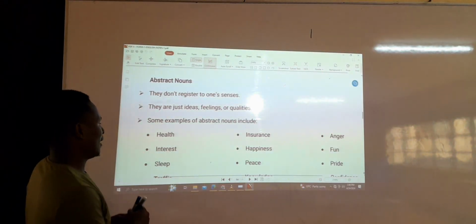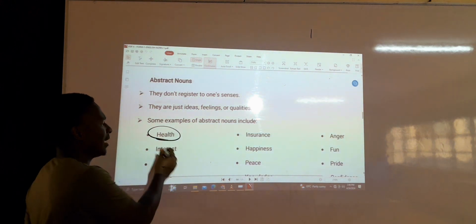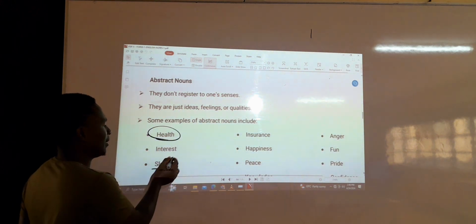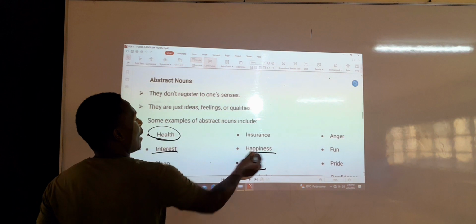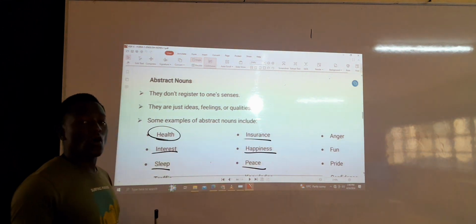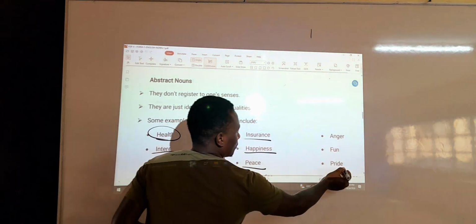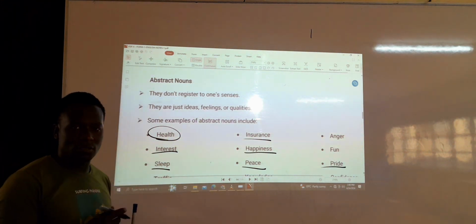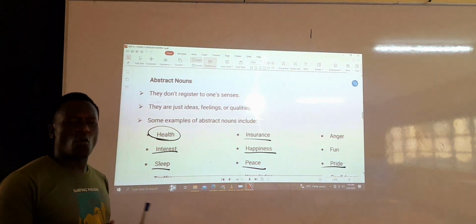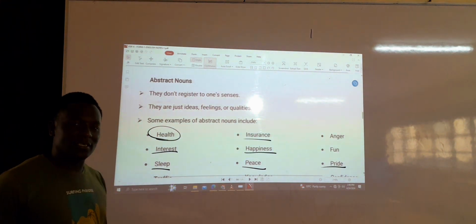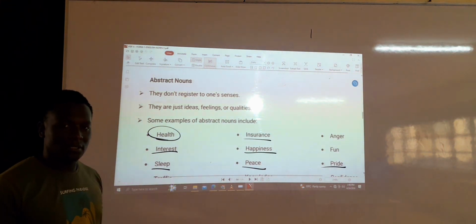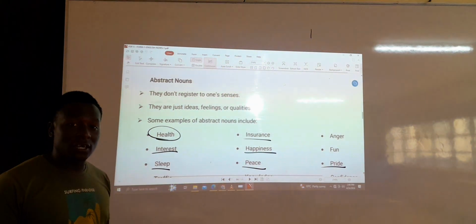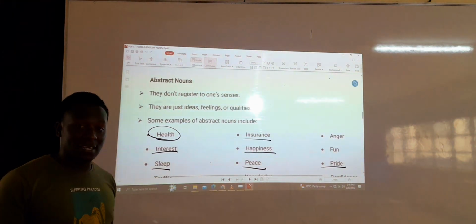Now, health, his health, sleep, interest, peace, happiness, and so on. These are abstract nouns because they are names of qualities, ideas, feelings. They don't register to the human senses.